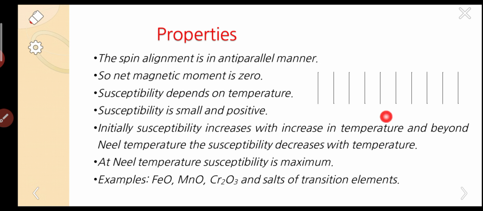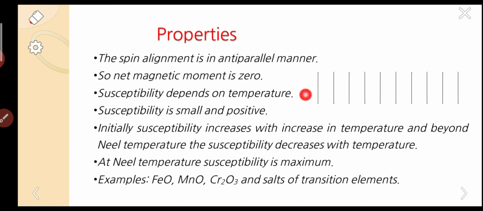The net magnetic moment is zero, because as these two are anti-parallel, suppose this is plus 2 Bohr magnetons and in the opposite direction minus 2, that gives 0, and again plus 2 minus 2 is 0. So the overall net magnetic moment is 0.